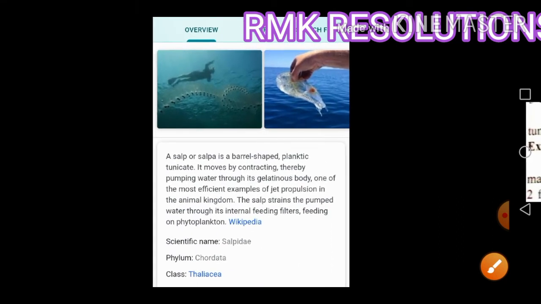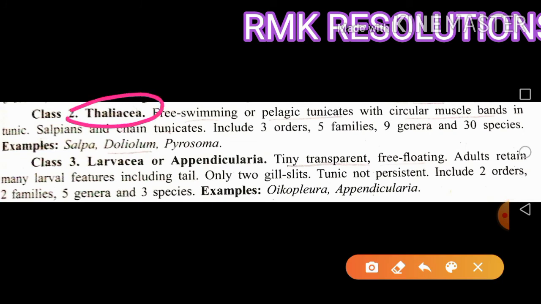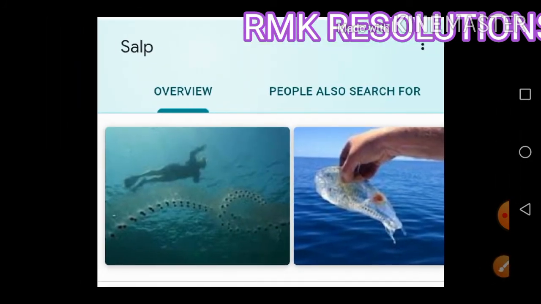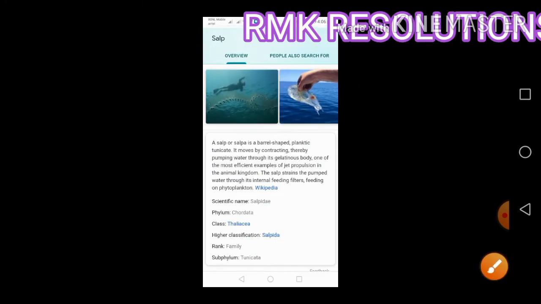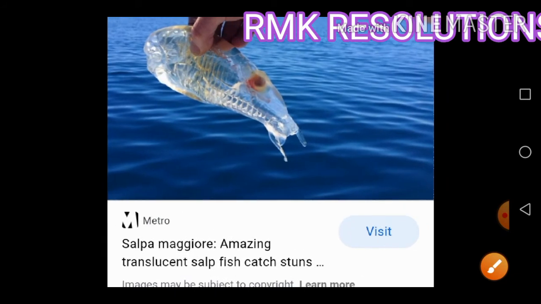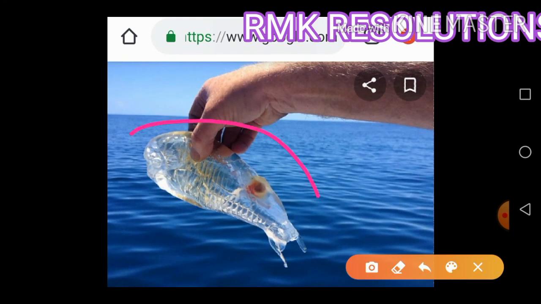See, this is an example of the salp, an example of Thaliacea. This is a Wikipedia image. This one is a salp, a transparent animal that looks like a fish. This is also a salp, Salpa maggiore, a transparent animal you can clearly see.